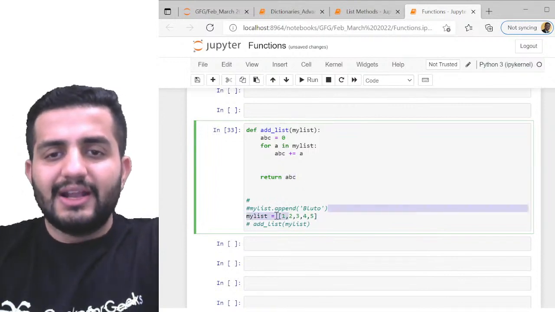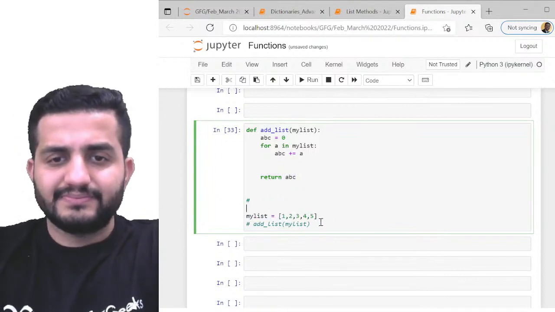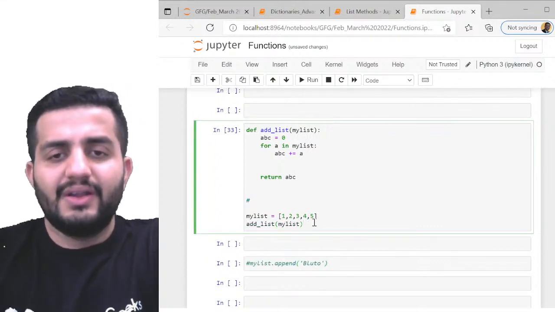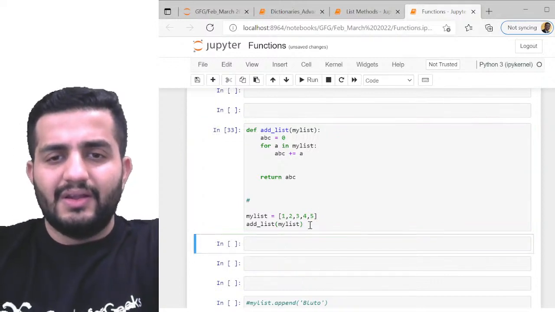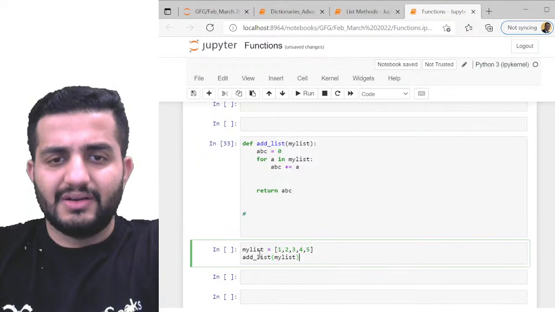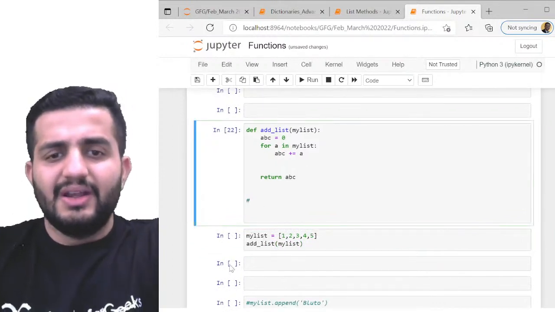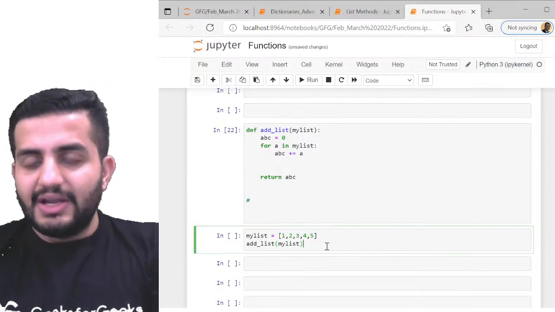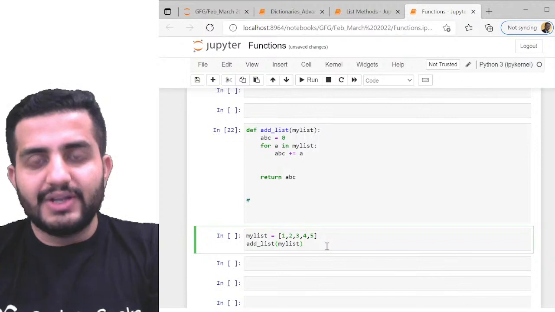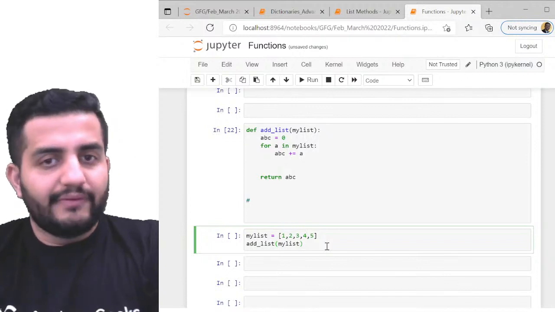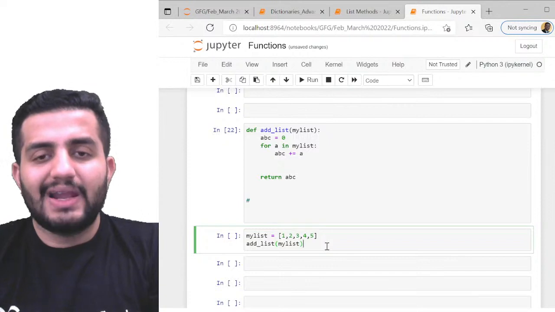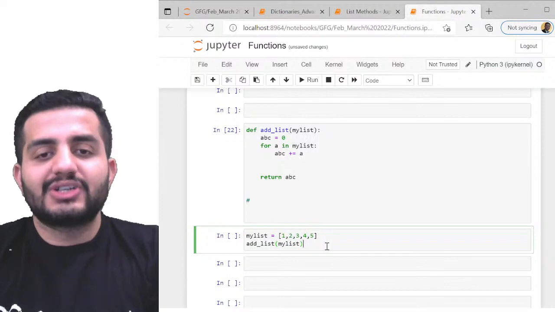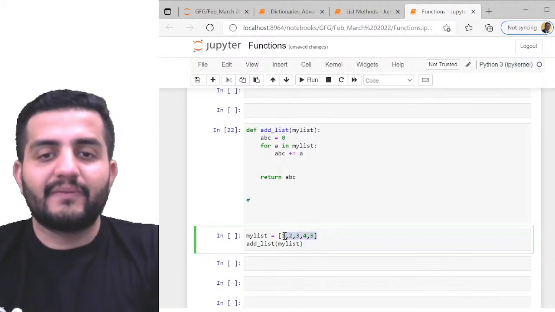Now tell me this part. This is your question. I'll be running this here, and this is my function. Can you tell me what will be the output of this code? Look at the function very carefully, guys. This is my add list function, on which I'm passing my list element. I've told you the definition of the function. Now I have my list element as 1, 2, 3, 4, 5, simple list. On this I'm calling the function add list and passing this list element, which is expected here.